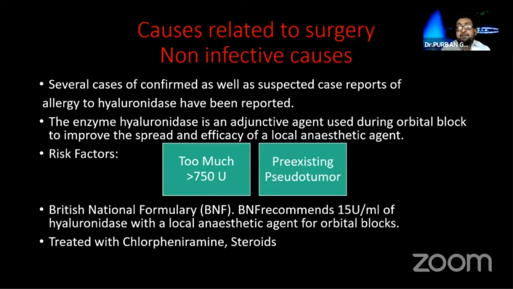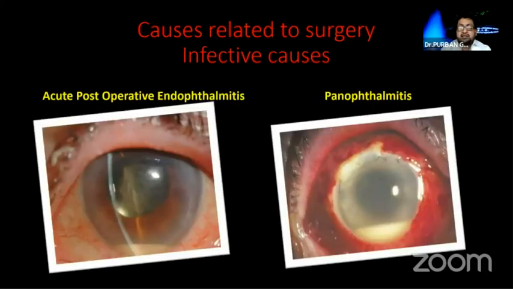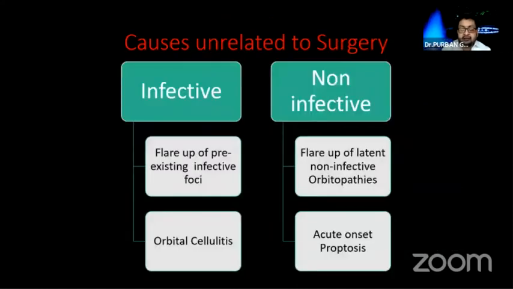But another important fact is that with a pre-existing pseudotumor, there is some kind of interaction of the hyaluronidase enzyme with the pseudotumor condition in the orbital apex, which can flare up. It is usually treated with Phenergan injection and steroids, both topical and oral. There are infective causes related to surgery, acute postoperative endophthalmitis and panophthalmitis, which will be dealt with later on.